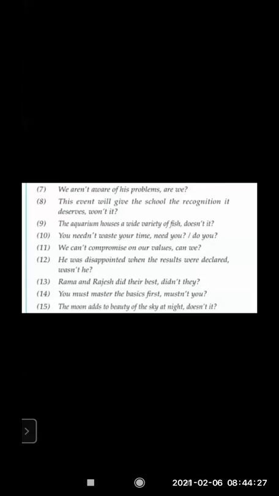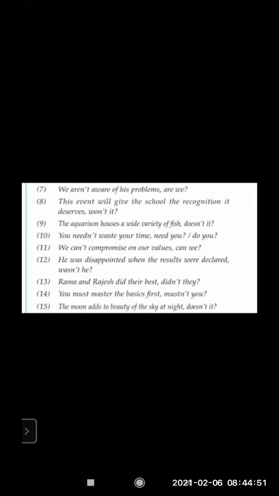If it had been only Rajesh or Rama, then didn't he. Or a girl, Sita, or any other girl's name you take, Anita did her best, so didn't she? Obviously, if a girl is there, she will come.